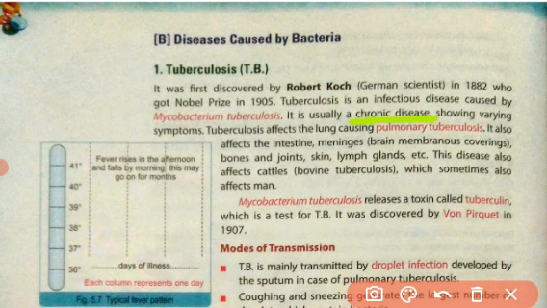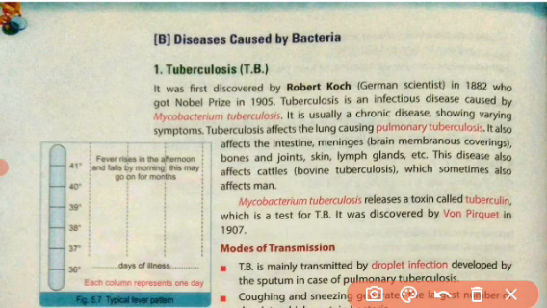TB or tuberculosis is a type of chronic disease. Chronic disease means it persists for a longer duration and doesn't finish off in a short time. It persists in the body of a person for a longer duration and shows various types of symptoms. Tuberculosis affects the lungs, causing pulmonary tuberculosis. Tuberculosis can occur in different organs of our body.